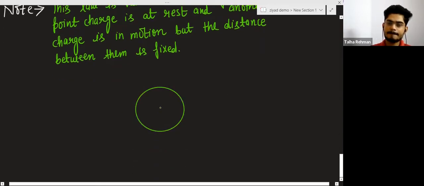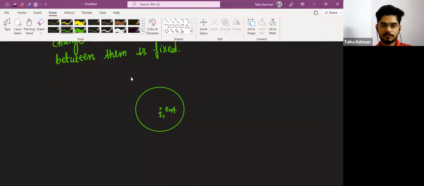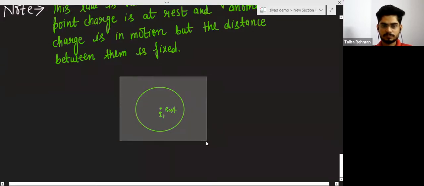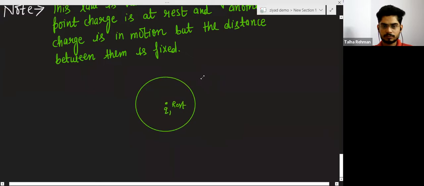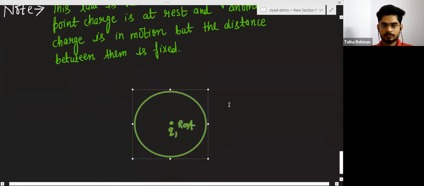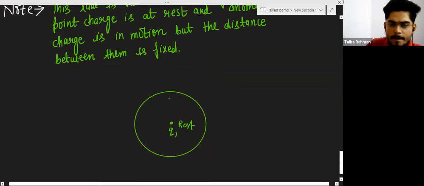This is a circle, and suppose at the center of the circle there is a charge q1, and this charge is at rest. Now suppose a charge q2 is here, and this charge is moving like this.